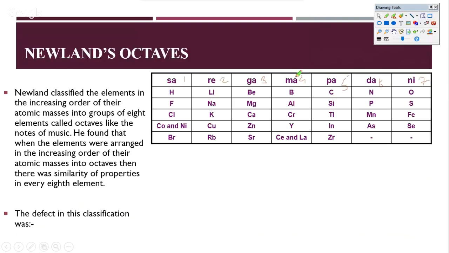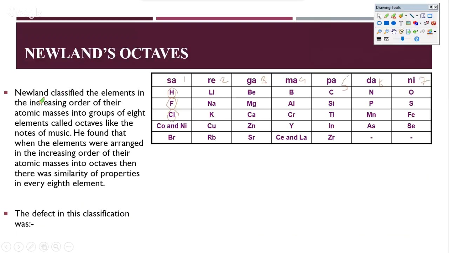So in Newland's time, this number 8 was coming out to be very magical, because everyone was contemplating why it is not 2, not 6, but the eighth element that is very similar to the first one. Somehow it kept appearing because their properties were the same. For example, the properties of hydrogen, fluorine, chlorine turned out to be the same. Having said this, there were a lot of discrepancies in what Newland suggested.